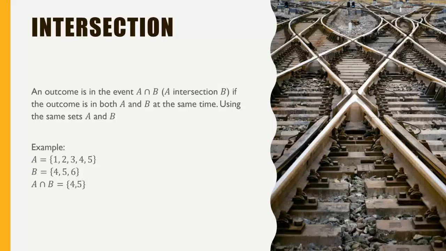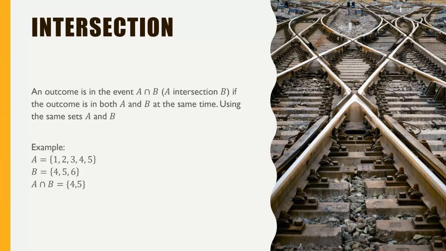And now let us see what is intersection. Intersection is we write elements which are available in both the events. So if we say we have 2 events A and B, A is having certain outcomes, B is collection of certain outcomes. So if I ask what is A intersection B, what we are going to write is all the outcomes which are available in the event A, and also they should be available in the event B.